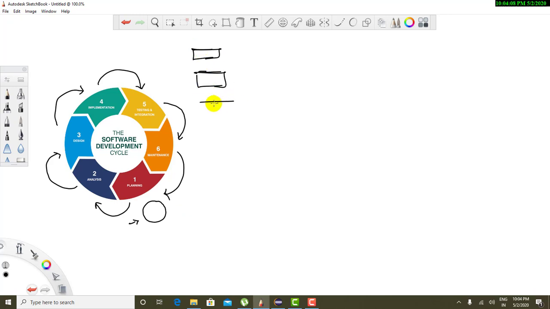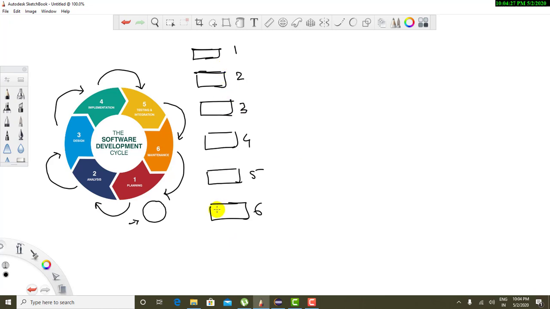The very first step is requirement gathering, then analysis, then design. After design, the implementation is happening. After implementation, we are going to test it, and after testing, we are going to deploy it to some server maybe.